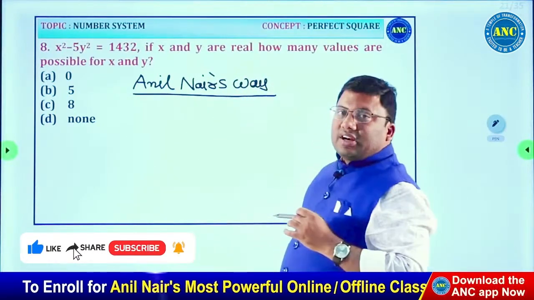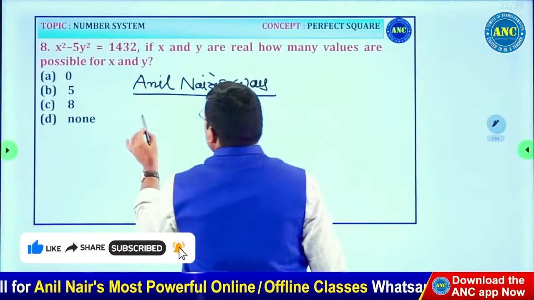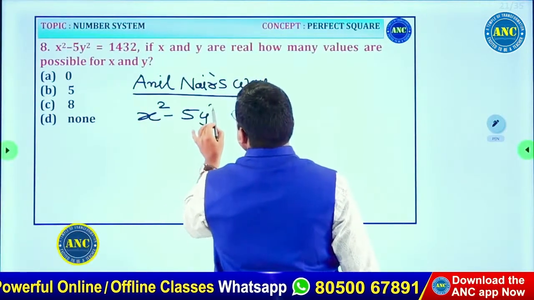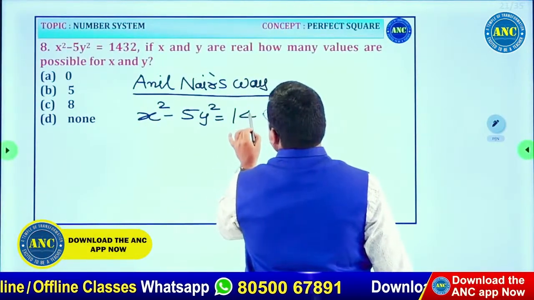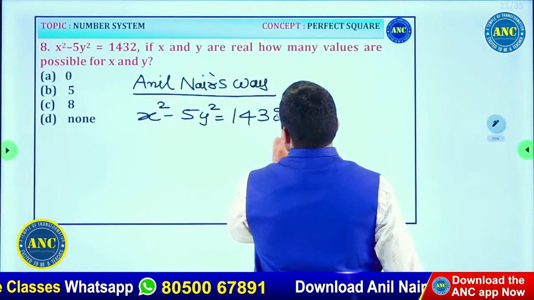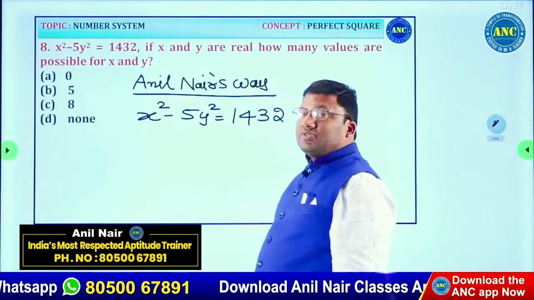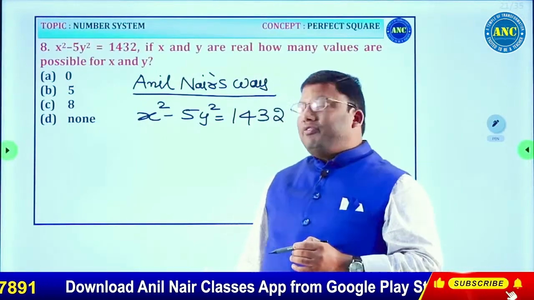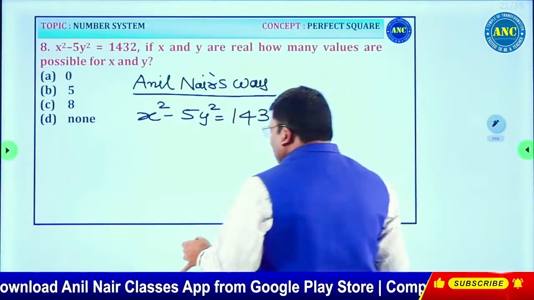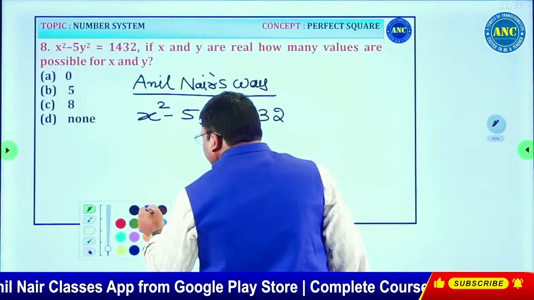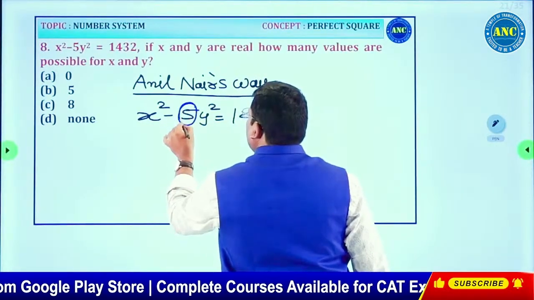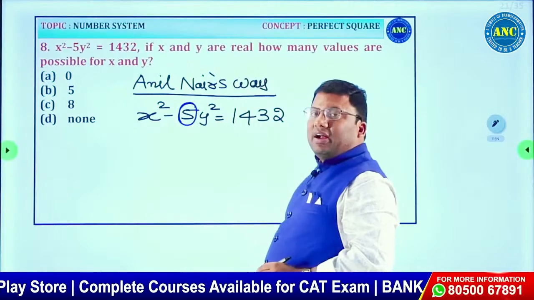What is the question? Read the question. X square minus 5y square is equivalent to 1432. The root cause of this problem is the coefficient of y square, which is 5. Circle mark it.